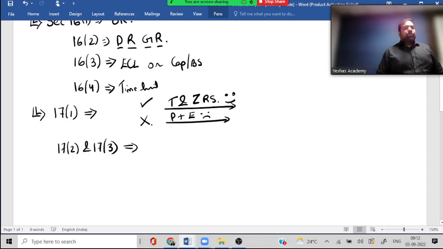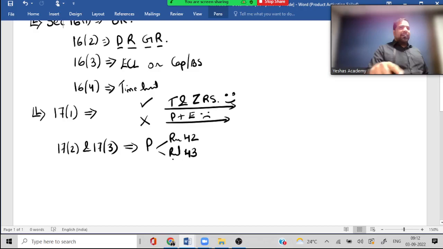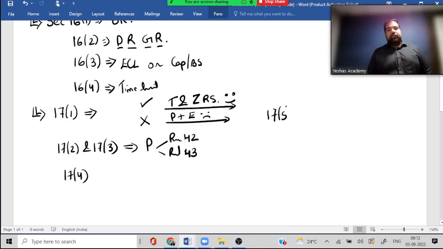This is great, but 17.2 and 17.3 say, what about common credits? That means a tempo which is used for all supplies. Then, guys, you will use it proportionately based on Rule 42 and Rule 43. Are these your favorite rules? Yes. Why? Because we don't have to do them right now at CA Final. And guys, 17.4 we'll come to after we do 17.5.